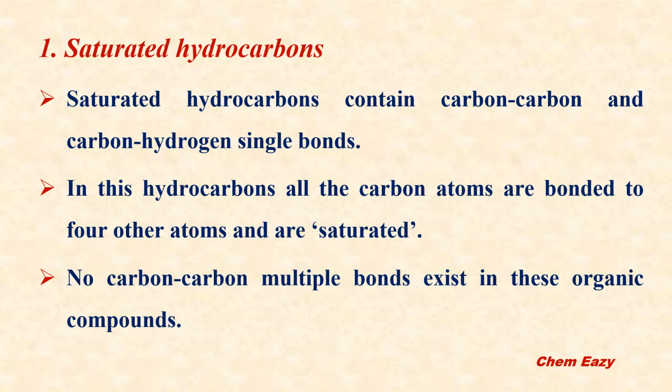Saturated hydrocarbons contain carbon-carbon and carbon-hydrogen single bonds only. In saturated hydrocarbons, all the carbon atoms are bonded to four other atoms and are saturated. It means one carbon atom is bonded with another carbon atom or a hydrogen atom, like that all the carbon atoms are bonded to four other atoms. In saturated hydrocarbons, no carbon-carbon multiple bonds exist. It means there is no double bond or triple bond.